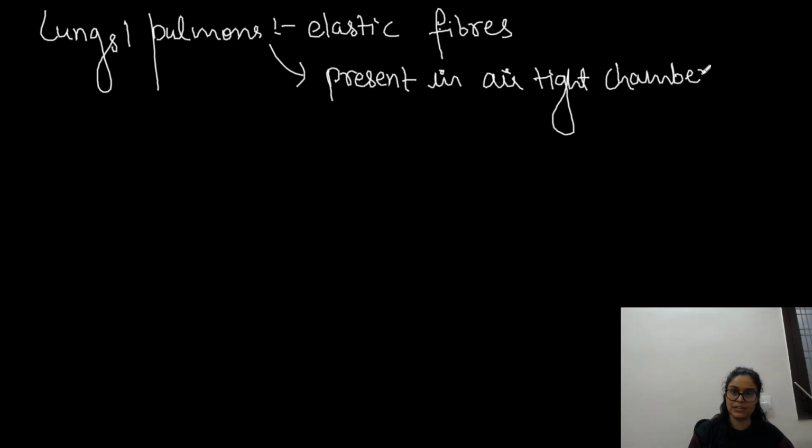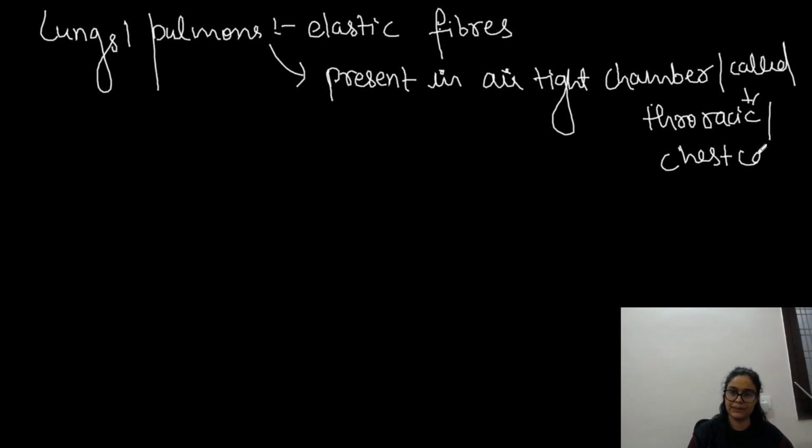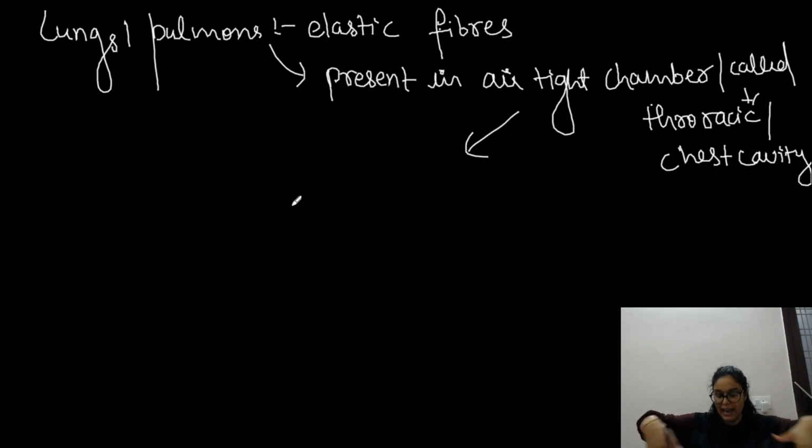And that chamber is known as the thoracic cavity, thoracic chamber, or chest cavity, right? Now, who forms this whole cage, the airtight thoracic or chest cavity? It is formed dorsally by the vertebral column, our thoracic vertebral column, ventrally by the breast bone, the sternum, and laterally by ribs.